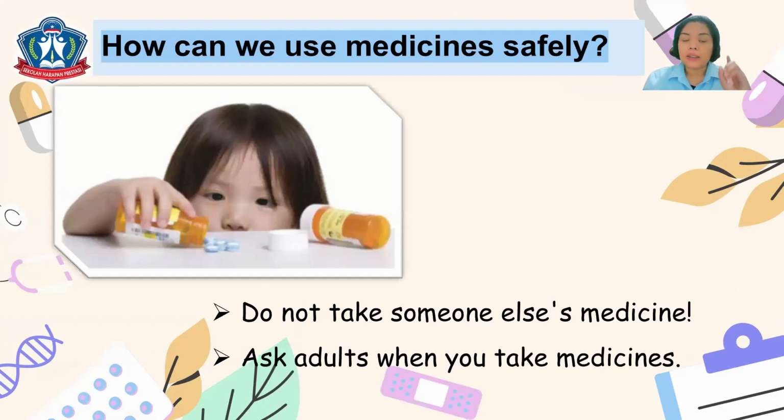How can we use medicine safely? Again, children, take note of this. Do not take someone else's medicine. It's very dangerous. If you don't know what type of medicine it is, you have a different illness and this certain medicine is not for your illness. It's dangerous if you are going to take it, right? So that's why we have to ask our mother or our father when we take the medicine.